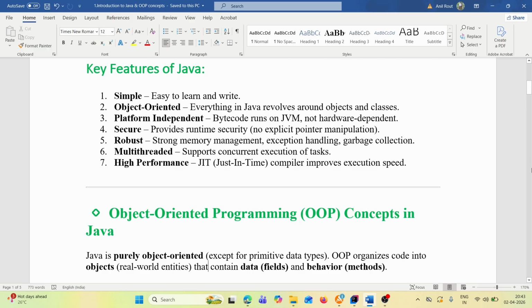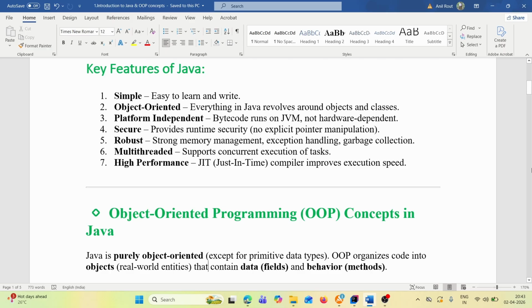Next one is secure. Provides runtime security, no explicit pointer manipulation. There is no concept of pointers. Robust: strong memory management, exception handling, garbage collection. Then next one is multi-threaded: supports concurrent execution of tasks, so multiple tasks can be executed simultaneously. Then high performance: JIT, that is the just-in-time compiler, improves execution speed.